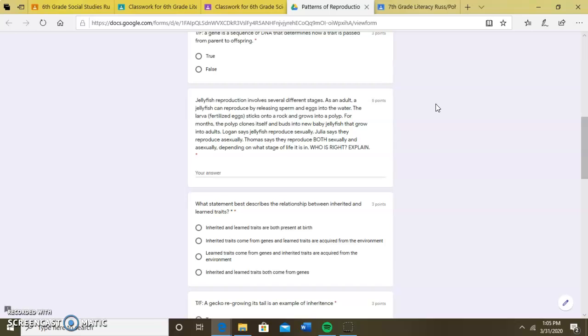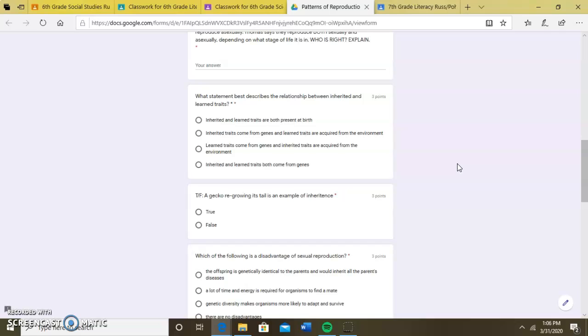Logan says jellyfish reproduce sexually. Julia says they reproduce asexually. Thomas says they reproduce both sexually and asexually, depending on what stage of life it is in. Who's right? Explain your answer. That is a 6-point question, so make sure you really are explaining your answer, okay? And there's no because. Don't start with the word because in your answer.